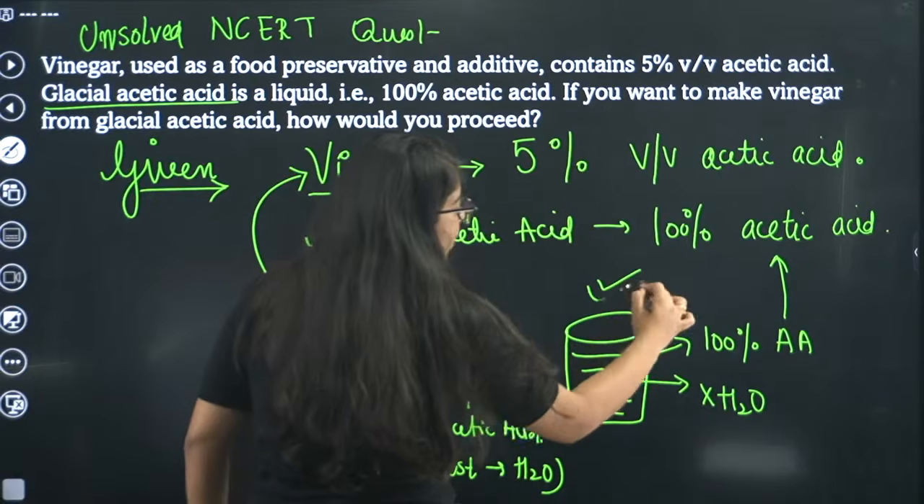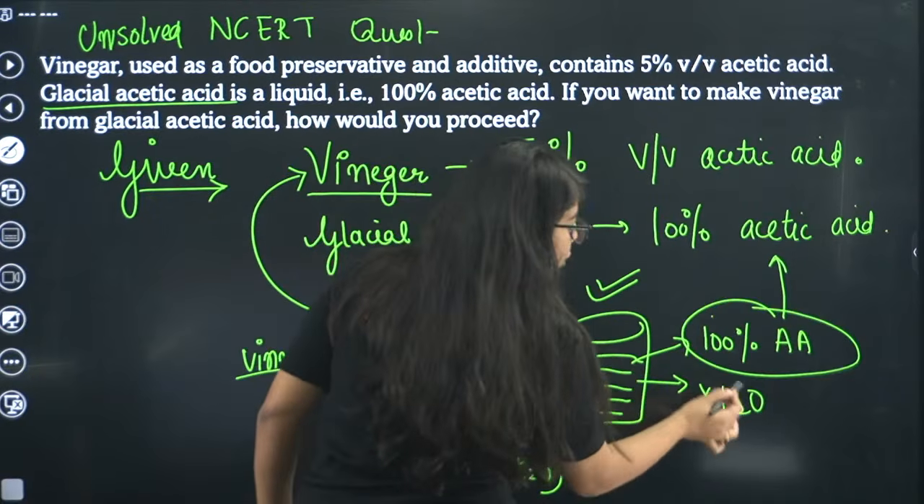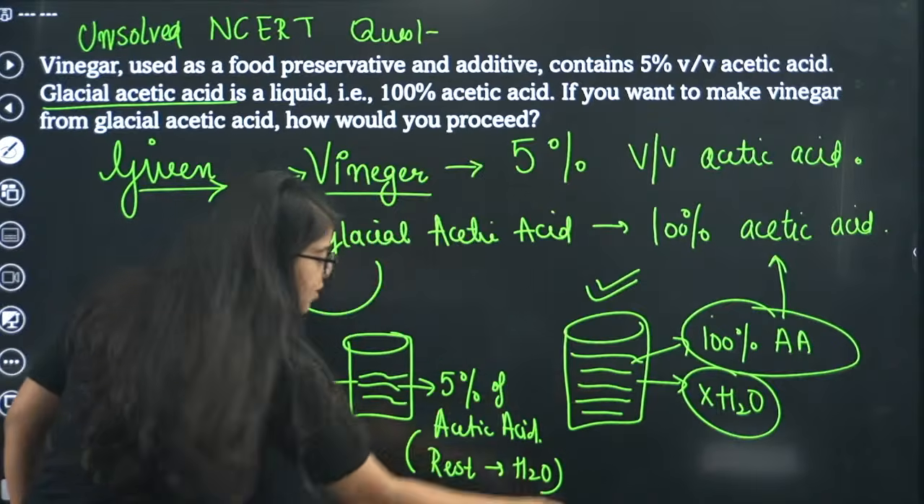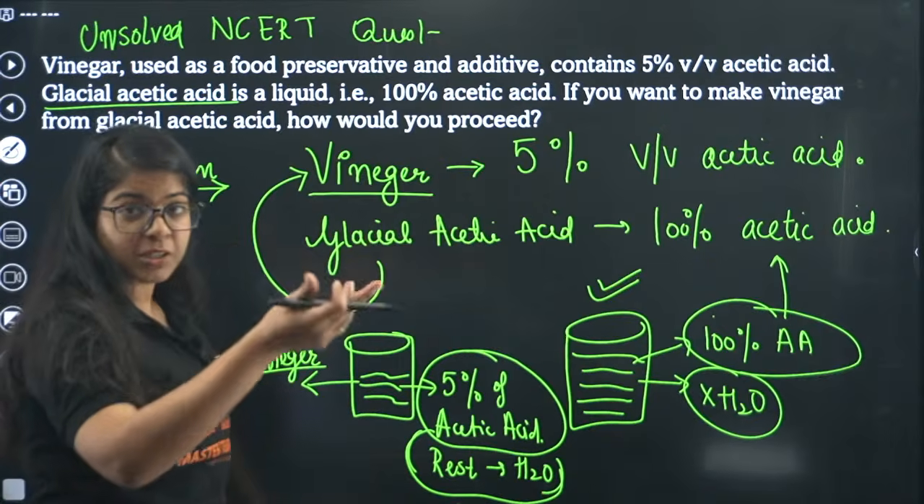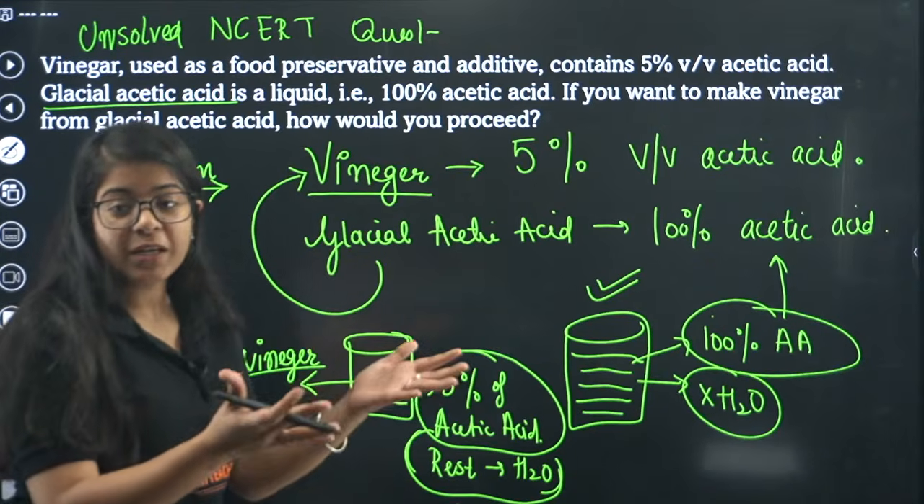This is what's given to us: 100% acetic acid, no water, and we have to convert this into 5% acetic acid, and the rest, that means 95%, the solvent, should be water.